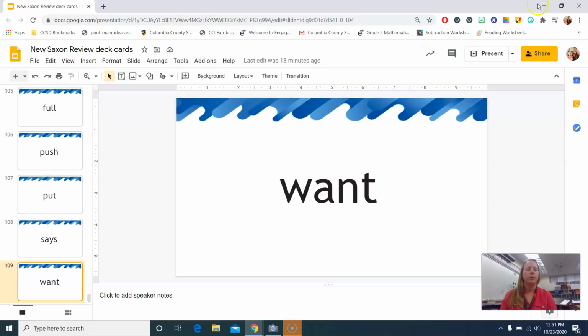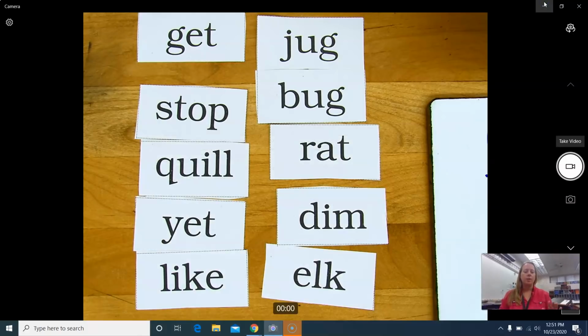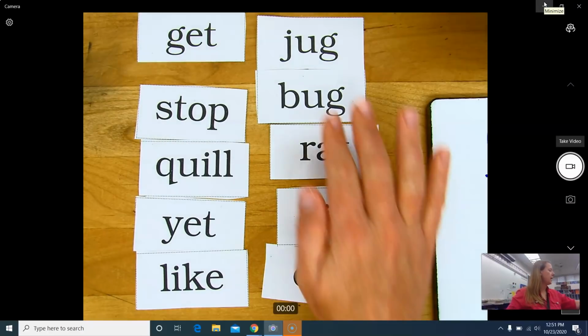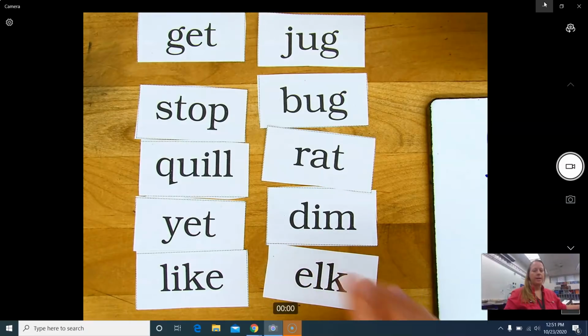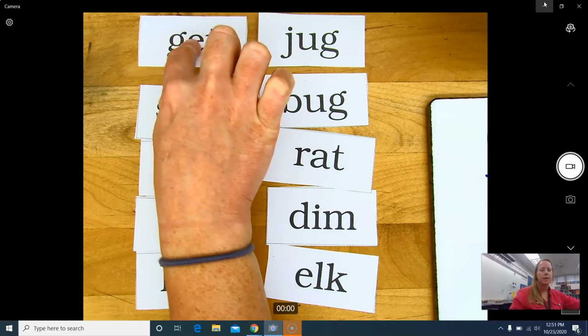Okay, let's go ahead to our lesson for today. In your worksheets, you got a worksheet that had 8 words on it. I cut these words out, so if you would cut those words out, you can pause the video and then start it back. If you have the words cut out, we're going to put them in ABC order. I'm going to start with the first one up here.